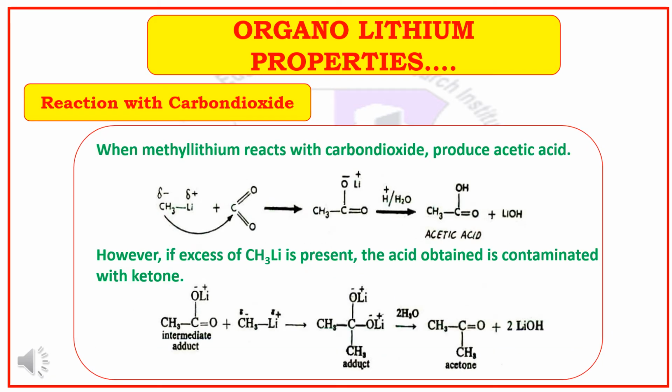Reaction with carbon dioxide. When methyl lithium reacts with carbon dioxide, it produces acetic acid. Since the carbanion, that is the methyl group present in the methyl lithium, is a more electron rich species, it attacks the carbonyl carbon of the carbon dioxide, because that is the most electron deficient atom. As a result of this, we get the acetic acid.